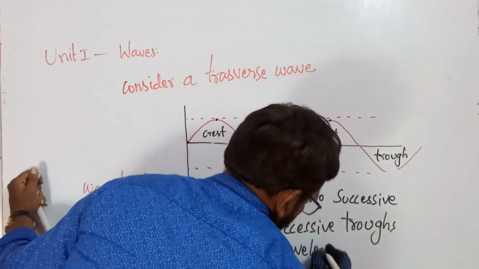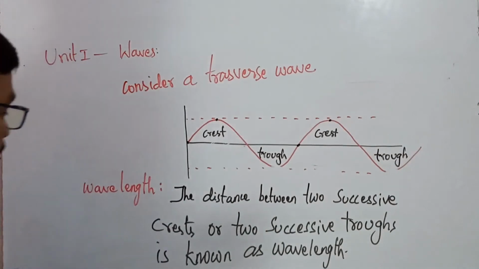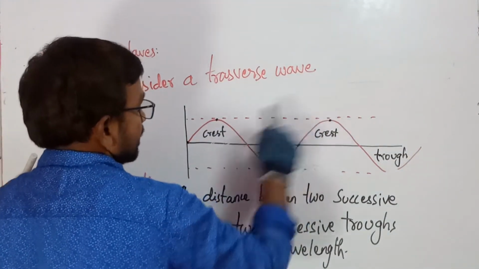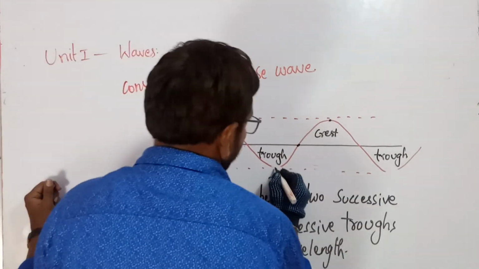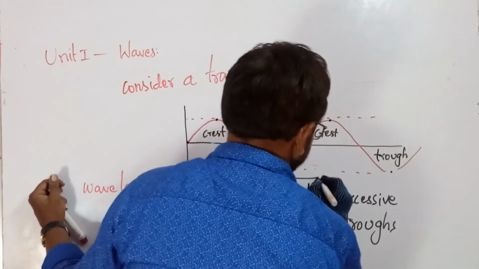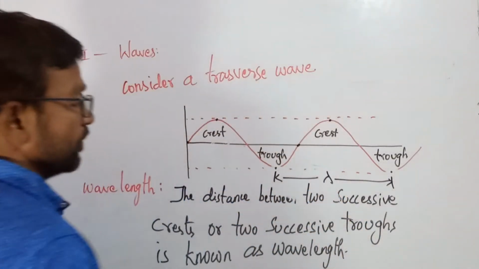Okay, this is known as the wavelength. The distance between two successive crests or two successive troughs is known as wavelength.